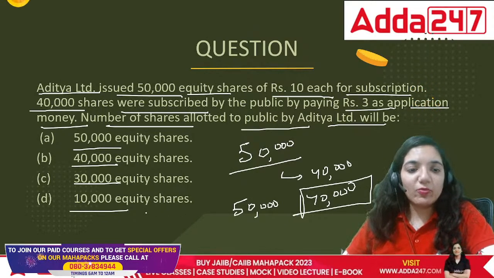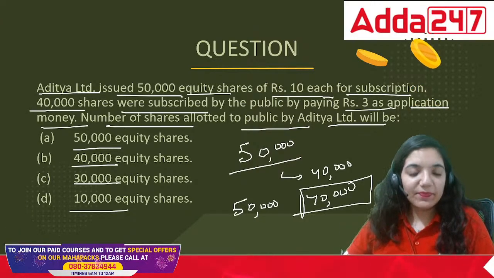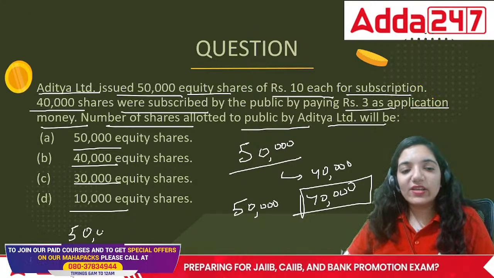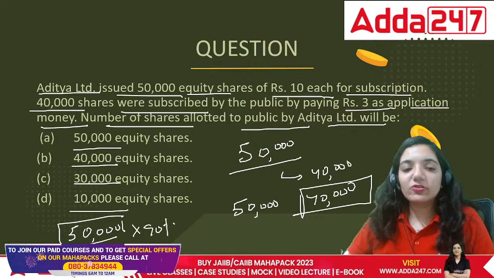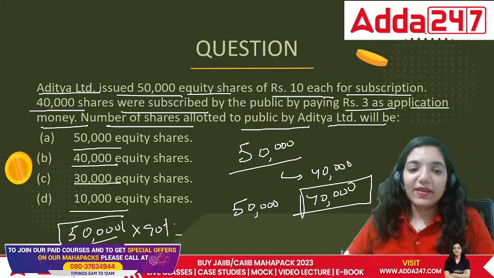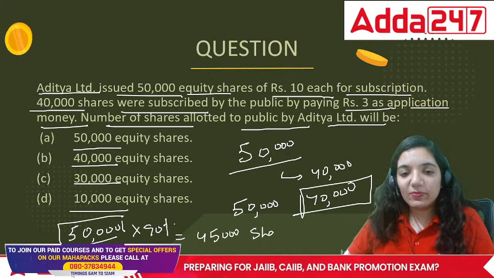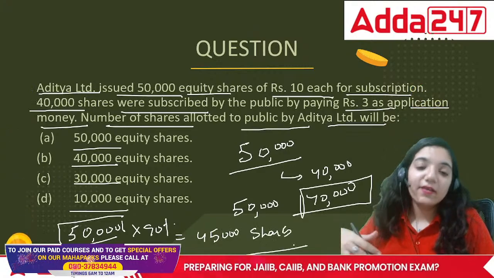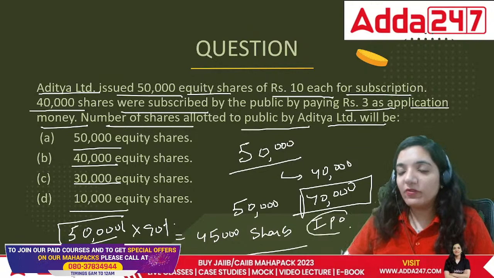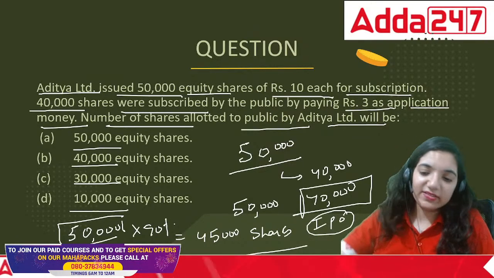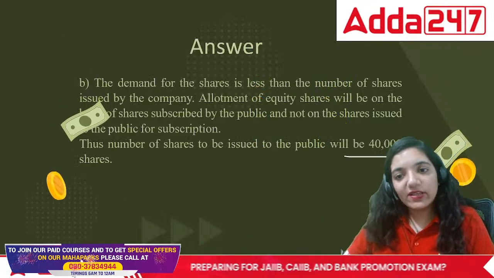Actually, there's one more pointer in this question, that is a constructive error overall, I would say. If the shares are issued for 50,000, at least 90% of it should be taken by the people. That is, if 45,000 shares are taken by the people, then your IPO or initial public offer is successful. Otherwise it isn't. So in this case the correct answer is 40,000.